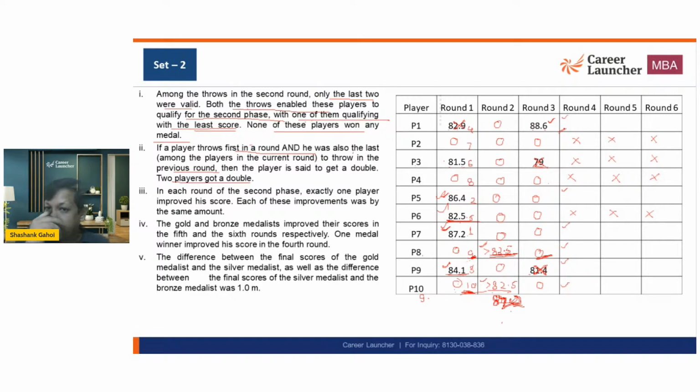Basically this is phase 1, and this is phase 2. In phase 2, the last rank throws first. So P8 is last rank, and he has to throw first in round 4, because this is phase 2 of the game. So P8 can also get a double.